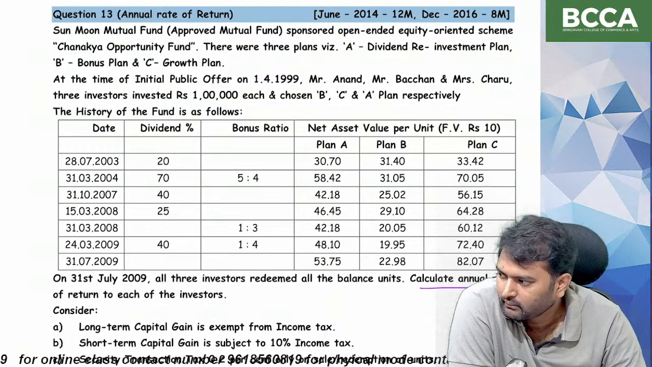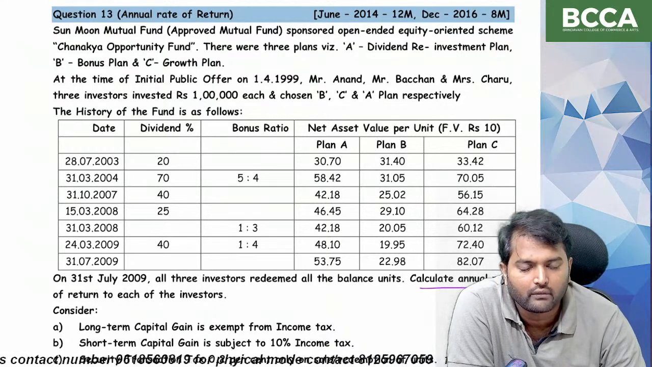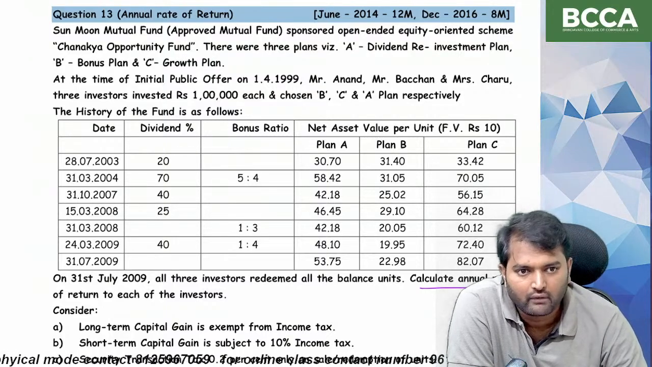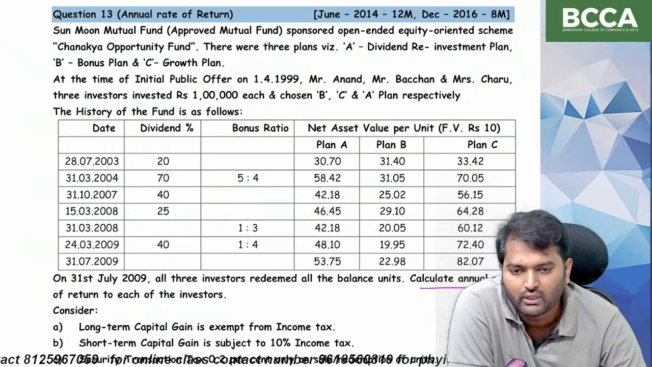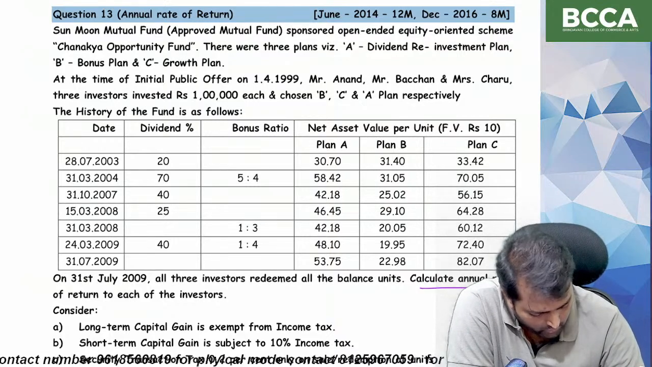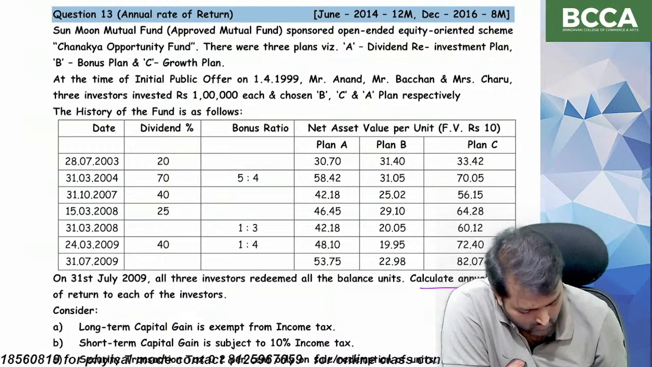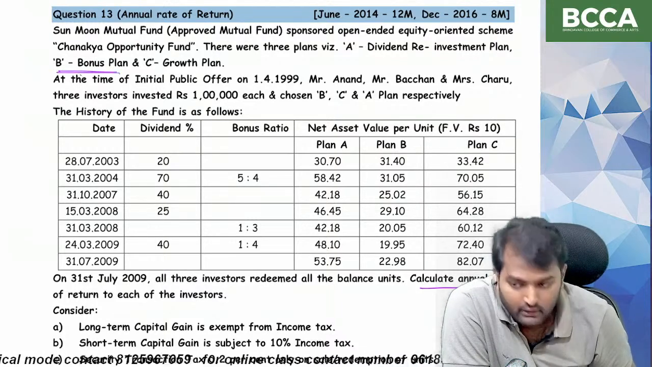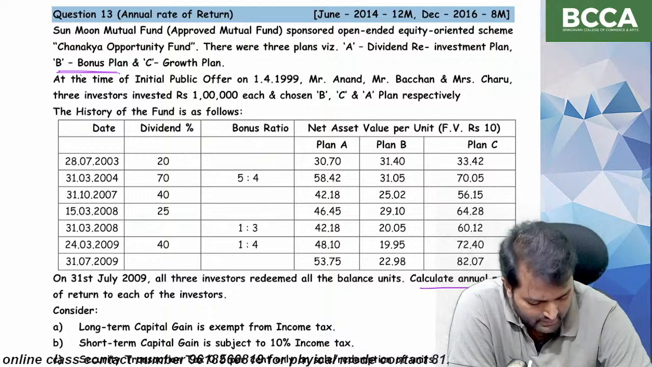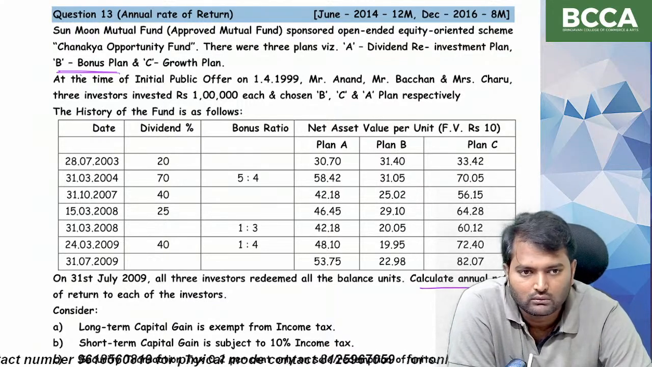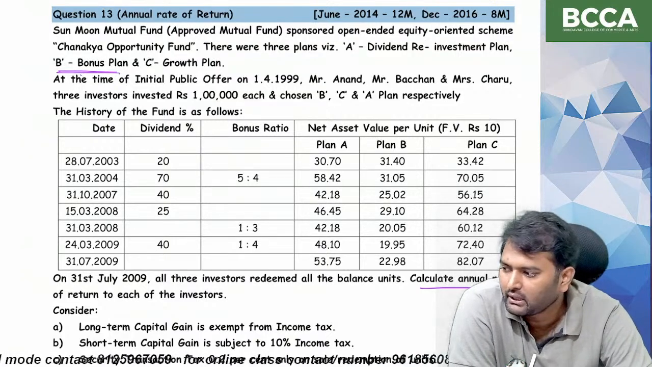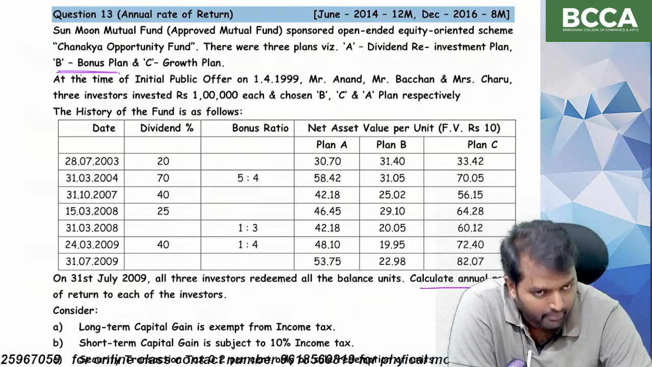Shall we start? A dividend reinvestment plan. Dividend reinvestment plan means instead of distributing dividend among the unit holders, dividend will be reinvested. So additional units will be issued to the unit holders. And bonus plan is nothing but instead of distributing dividend, additional bonus units will be issued. It is similar to bonus shares. Growth plan means no dividend, no additional units, but NAV will be increasing. That means number of units in the beginning and at the end will remain same.